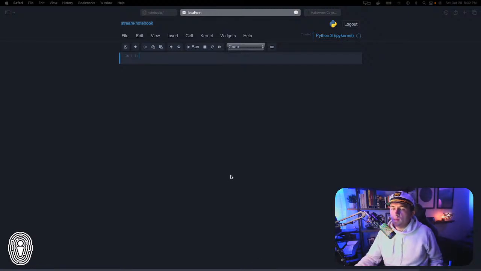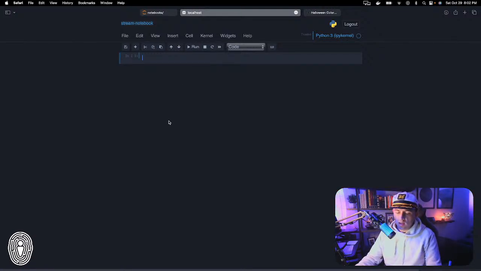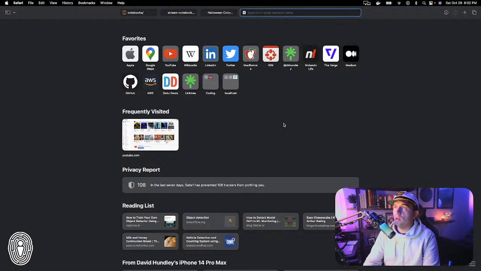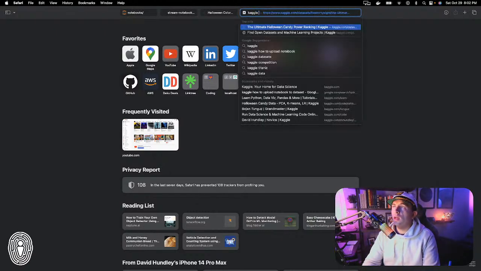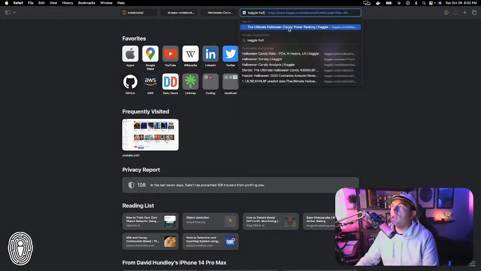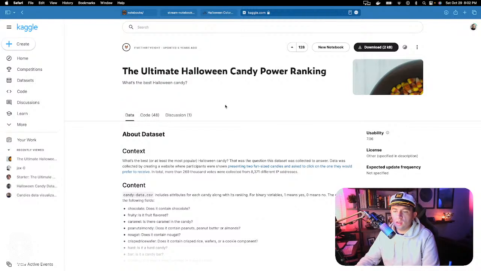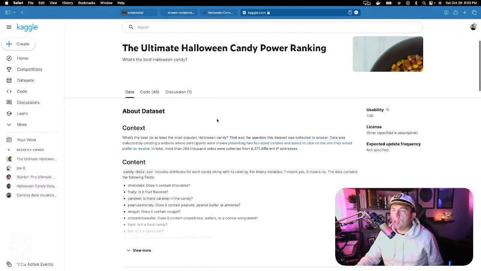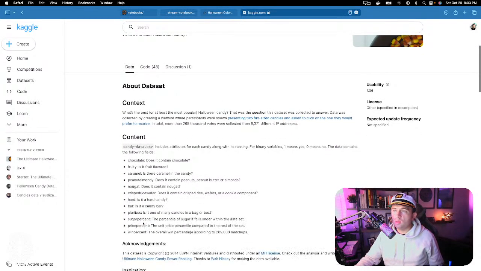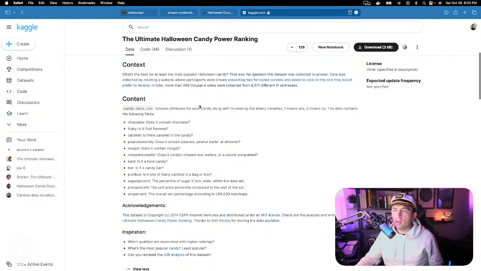So anyway, we're just going to start off with a notebook. I guess I should give full credit to where this data set is coming from. In fact, let me do a quick search for it. Kaggle Halloween candy. Okay, so this is the data set that we're going to be working with. It is a data set curated by 538, and it has a number of different features about the different candy, like the sugar and price percentage.